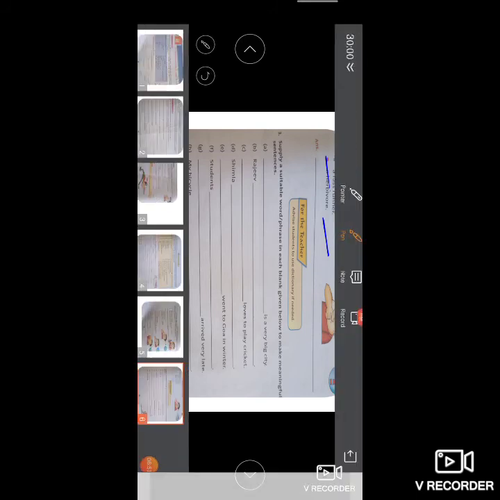And the next part, children. Supply a suitable word or a phrase in which blank given below to make a meaningful sentences. Children, here also you can write your own answers, but I'll try to help you out with my answers, but you can write on your own. Okay, so for example, Dash is a very big city. You can write Bangalore, you can write Mumbai, you can write Hyderabad, you can write Delhi, whatsoever. Okay, so Bangalore is a very big city. Raju, we can write Raju is a good boy, Raju is a naughty boy, Raju is always silent, whatsoever.